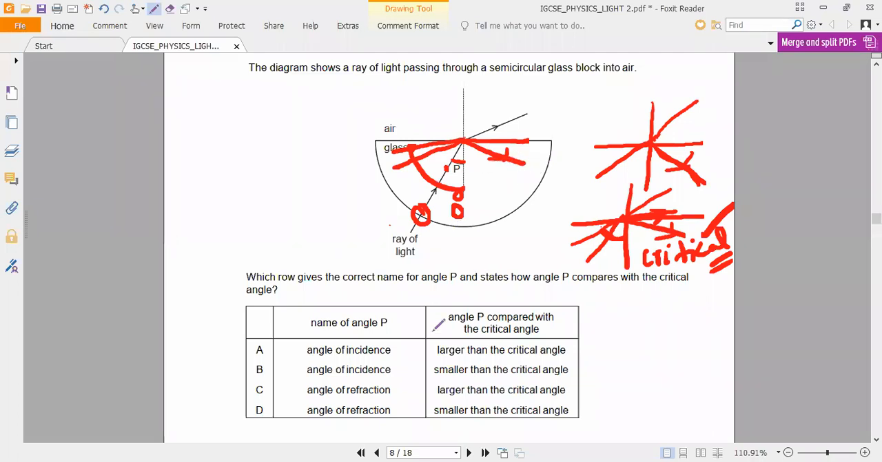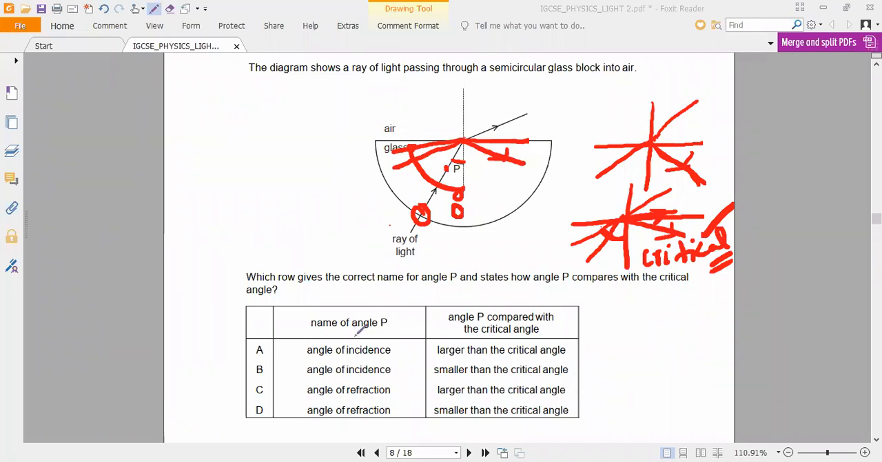So now you tell me, according to the 4 options, which one is correct? Which one matches for you? Angle of incidence larger than the critical angle. Is it larger than the critical angle? Then you said option A. How is it correct? Which is the correct answer? Tarani? Varshini? Option B, the second option, sir.